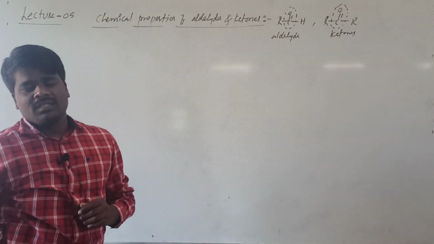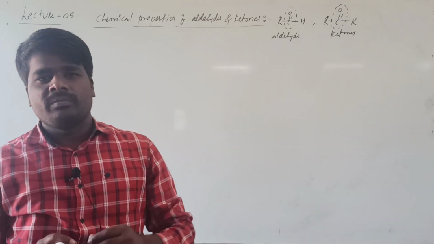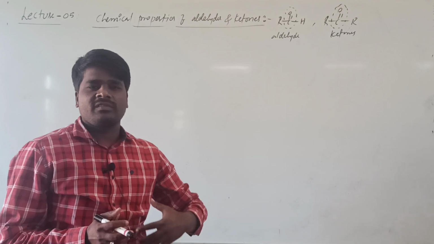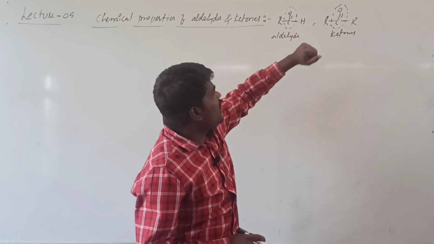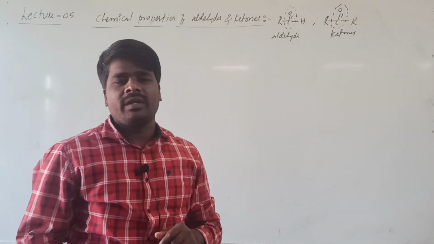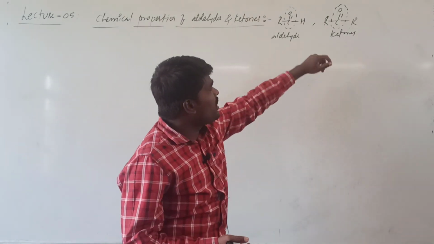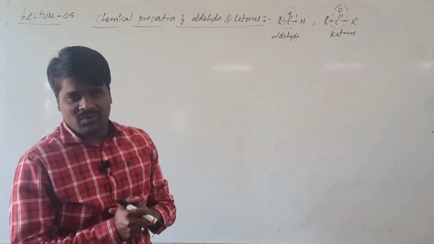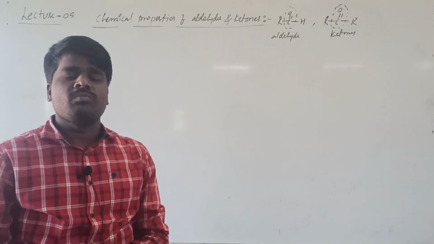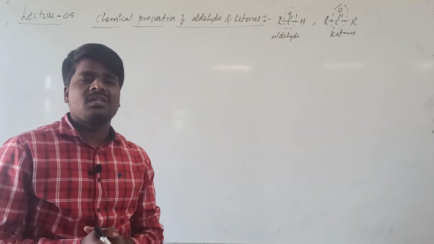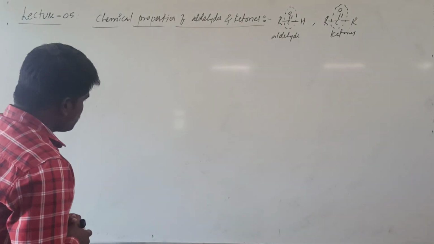So as I said, the chemical properties of any family will basically depend upon the nature of its functional group. If the functional group remains the same, the nature of chemical property will remain the same. What is the major difference? Here the aldehyde will be attached to at least one hydrogen, whereas ketone will be attached to both alkyl groups. There will be no hydrogen, but mostly these carbonyl groups remain the same in both aldehydes and ketones. So from this we can conclude the nature of functional group between the aldehydes and ketones mostly remains the same. Because of that reason, the chemical properties of aldehydes and ketones are mostly similar. Okay, what is the conclusion here?